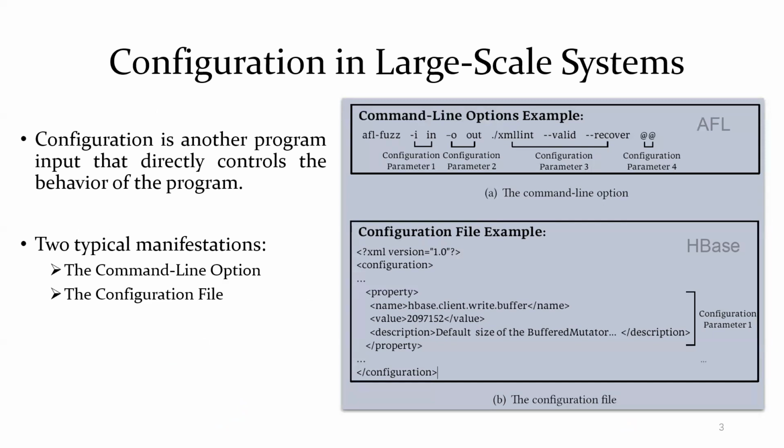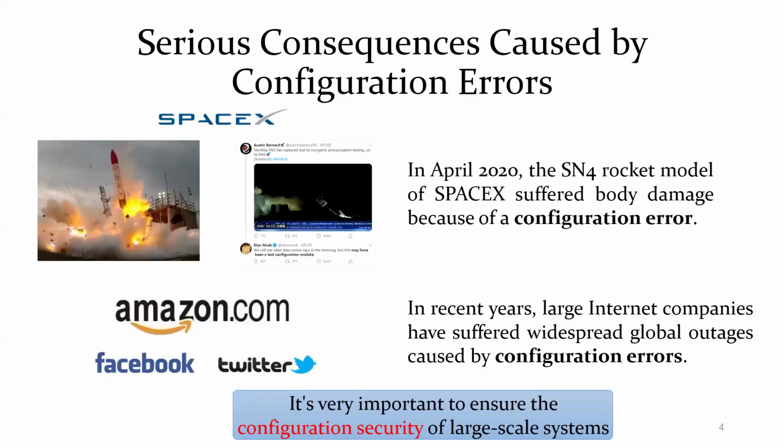Large-scale systems often have many configurations. Configuration is another program input that directly controls the behavior of the program, and it usually has two manifestations: the command line option and the configuration file. Here we give the corresponding examples, respectively.